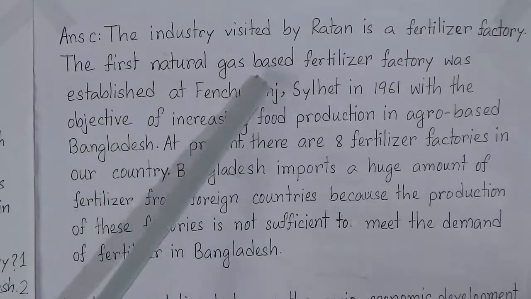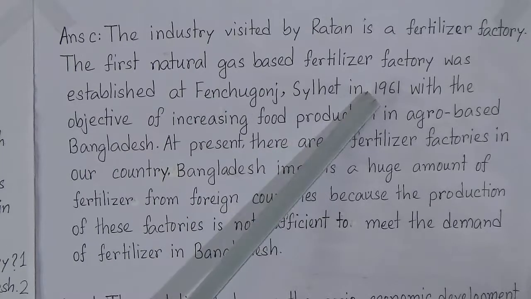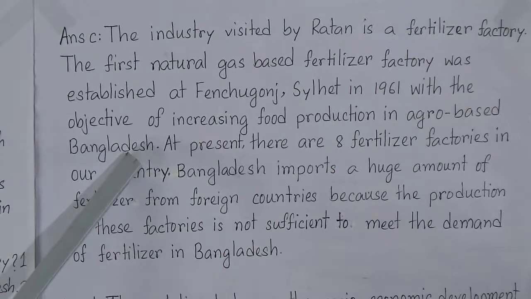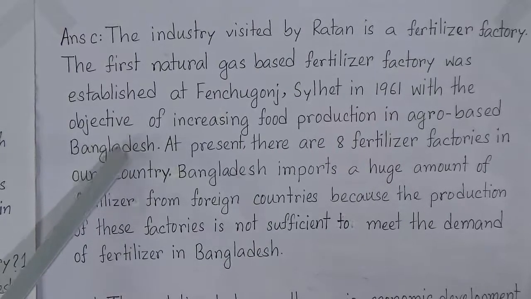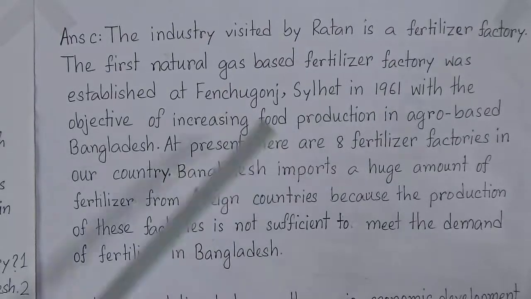we have added that the first fertilizer factory was established at Fenchgaon, Sylhet, and it was the first natural gas based fertilizer factory, and it was established in 1961. And what is the objective? Why do you establish this factory? To increase the food production of our country.